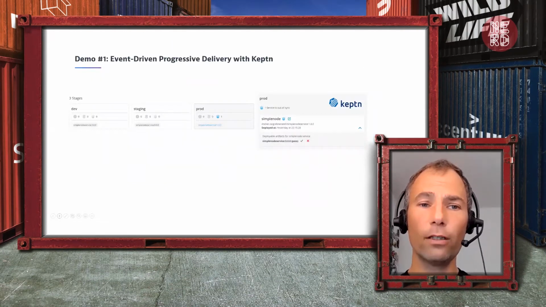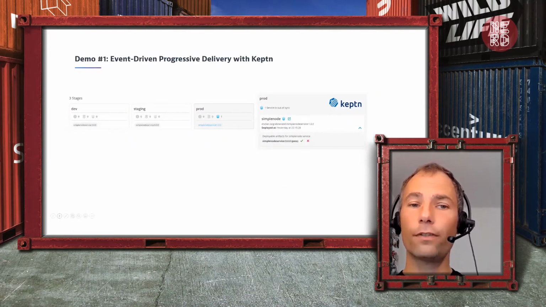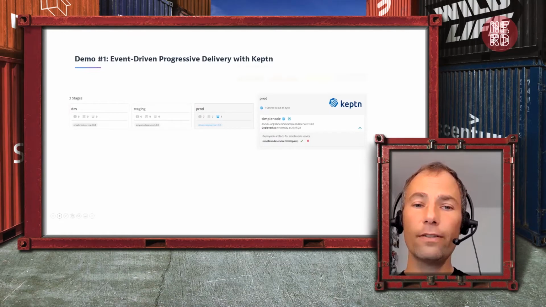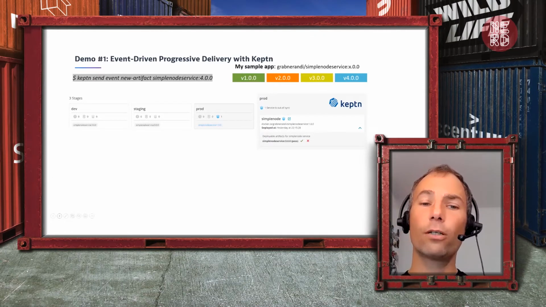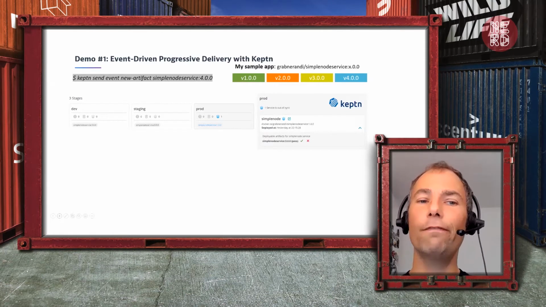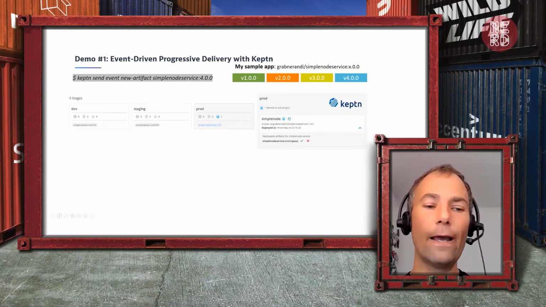So that first demo that I want to do is actually the stuff that I've shown earlier. So I have a 3-stage pipeline. I have a very simple sample app, and I have deployed it in version 3 in dev, staging, and prod. And in order to kick version 4 off, I simply do Keptn send event new artifact through the Keptn CLI.